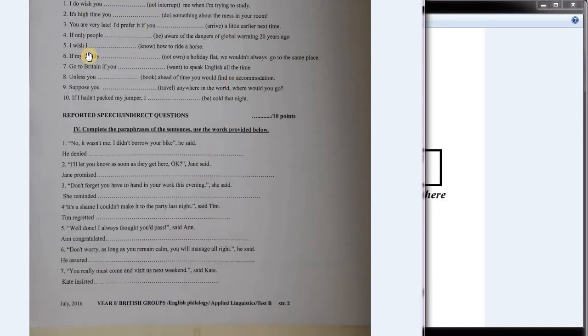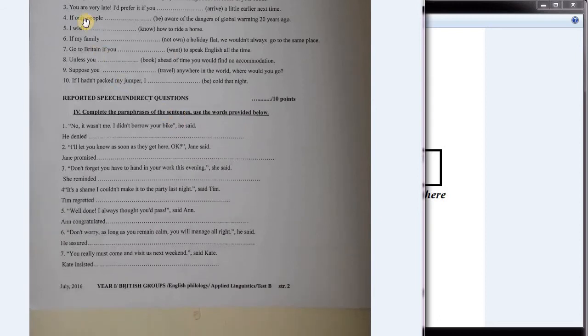Okay, it's high time. Oh, high time is a structure where you want to use past simple. So it's high time you did something about the mess in your room. You are very late. I'd prefer it if you... Oh, this is the prefer it if structure. We had it in our chapter when we discussed the gerunds and infinitives. You can look it up in the handout. I would prefer it if you arrived a little earlier next time.